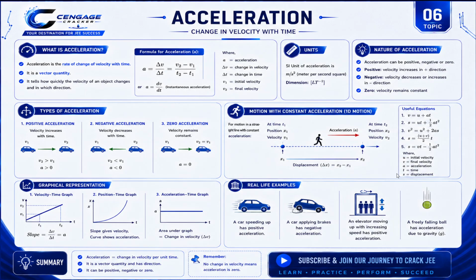So here are many useful equations: v equals u plus at, s equals ut plus half at square. These are actually laws which I will derive for you in further classes, so no one needs to worry about that. Acceleration is positive if velocity increases in the positive direction, negative if decreasing, and zero if velocity remains constant. Real life examples are: a car speeding up has positive acceleration, a car applying brakes has negative acceleration, and a free falling ball has acceleration due to gravity.